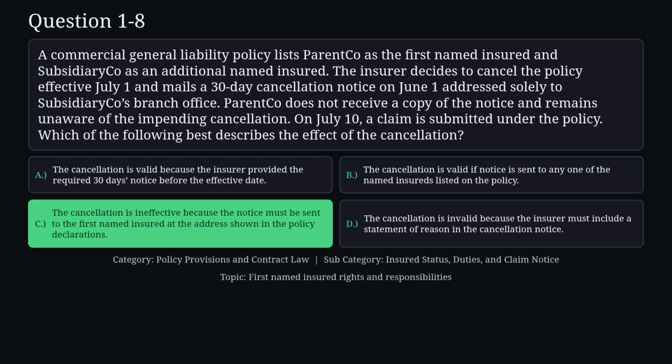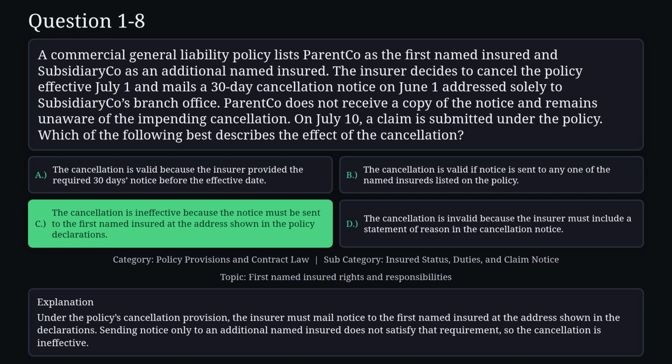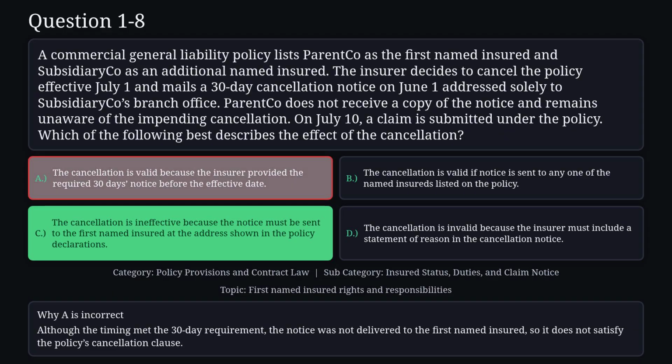The correct answer is C. Under the policy's cancellation provision, the insurer must mail notice to the first named insured at the address shown in the declarations. Sending notice only to an additional named insured does not satisfy that requirement, so the cancellation is ineffective. Reason A is not correct. Although the timing met the 30-day requirement, the notice was not delivered to the first named insured, so it does not satisfy the policy's cancellation clause.